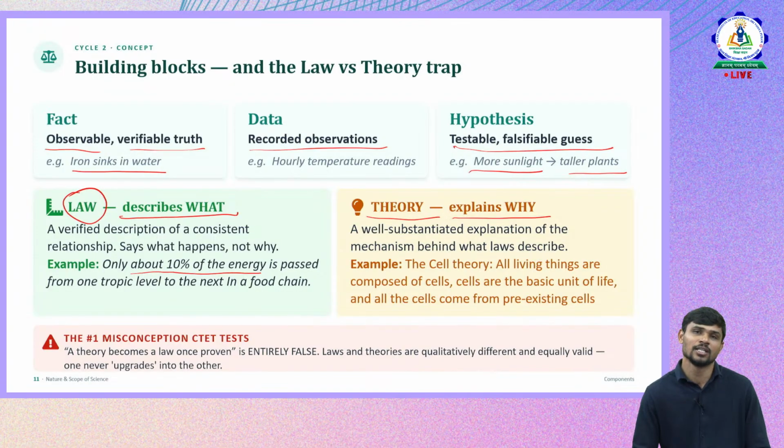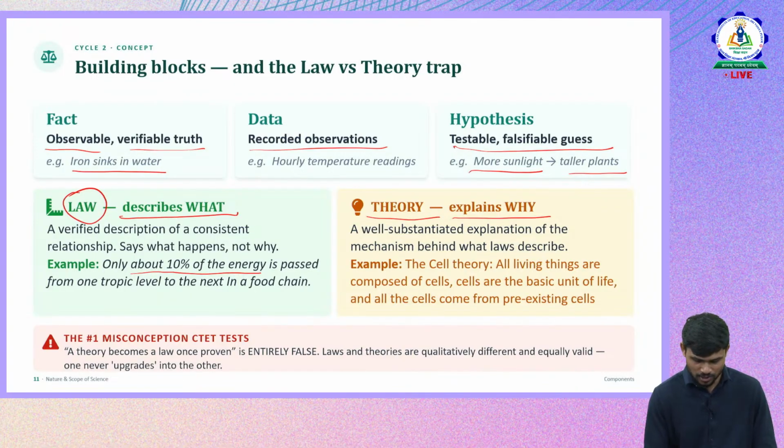Then a theory, for the same example, can be why only 10%, what the different trophic levels are, how it is happening. Generally that can be the theory behind it. But we do have specific theories in science. With respect to biology, we have the theory of evolution and the theory of inheritance. A lot of theories generally talk about the why and how of a concept.